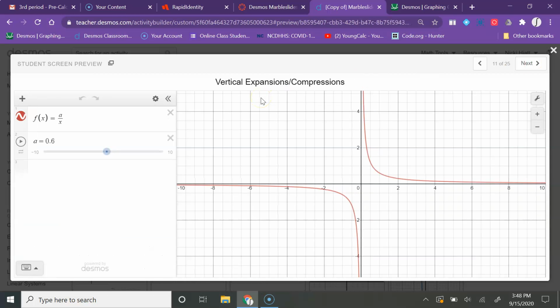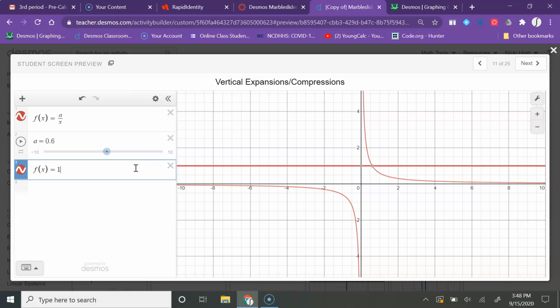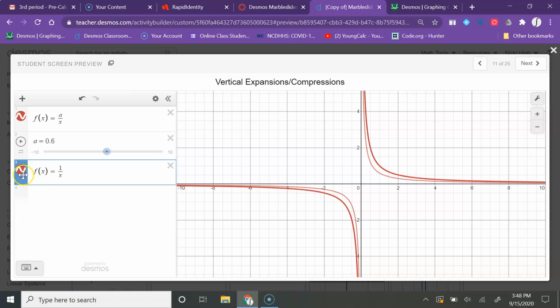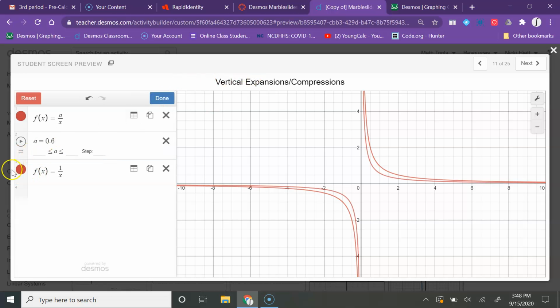For the next thing I want us to look at, I want us to see what vertical expansions and compressions look like. I'm actually going to add to this. I'm going to do f of x equals 1 over x. So this is the parent graph. Let's change its color. Let's make it blue. All right, so that blue graph right there is the parent graph.